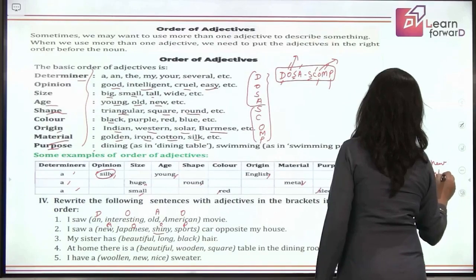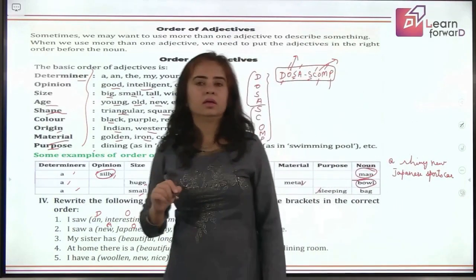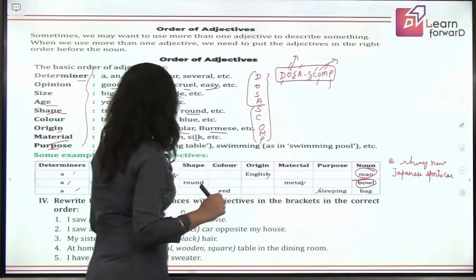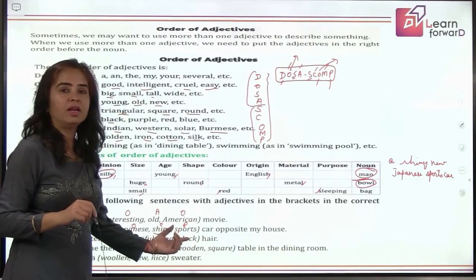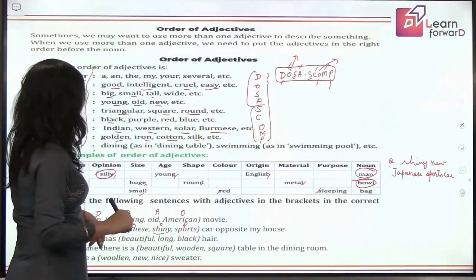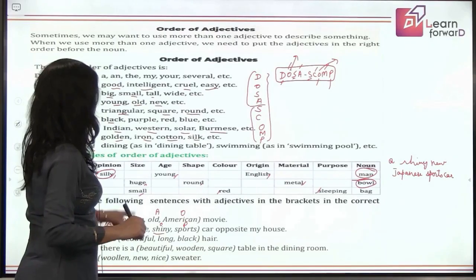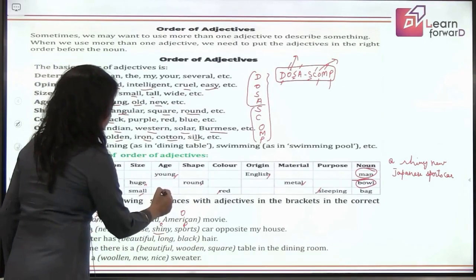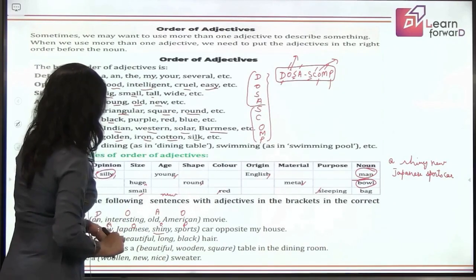You'll write like this. Let me explain again. We have the words here, new, Japanese, shiny, sports. First of all, what you have done? You have put them under the perfect category. So, a is determiner, new is your age.